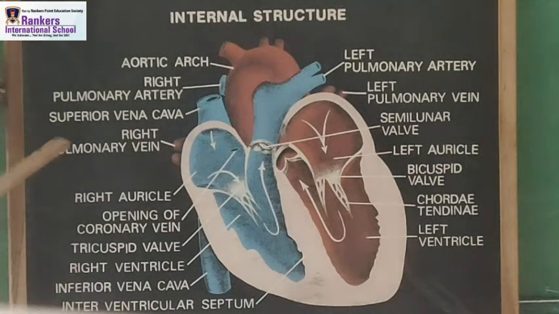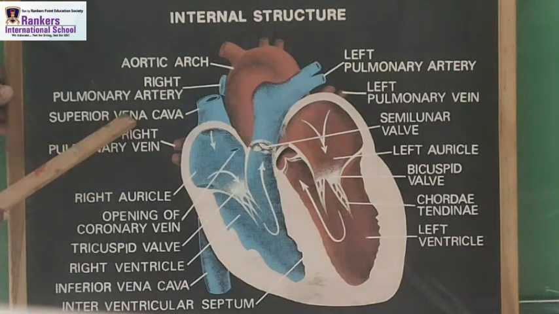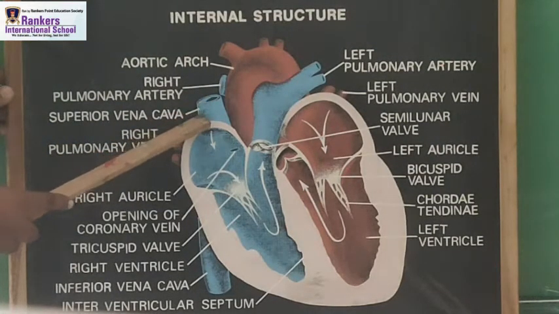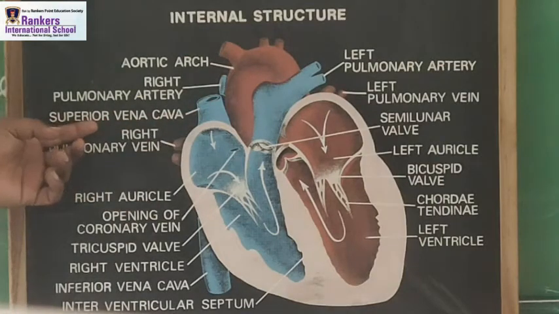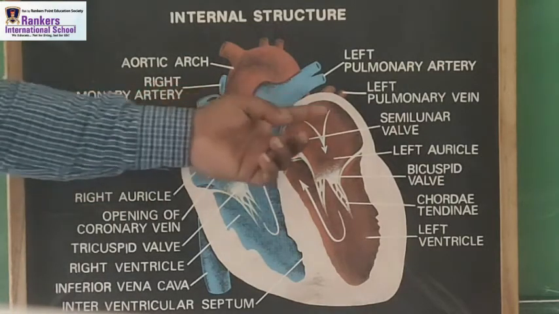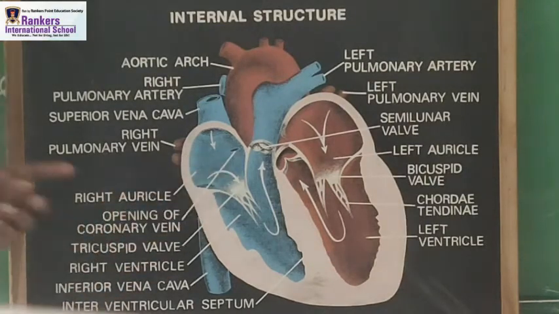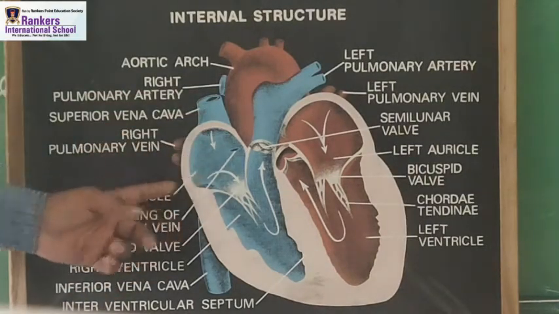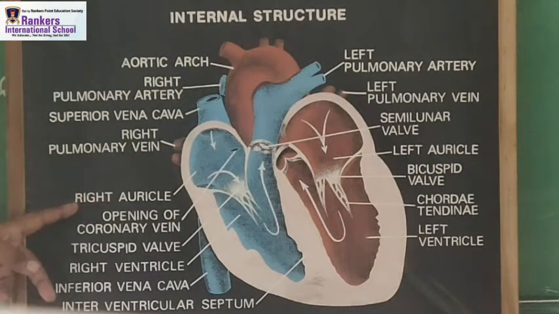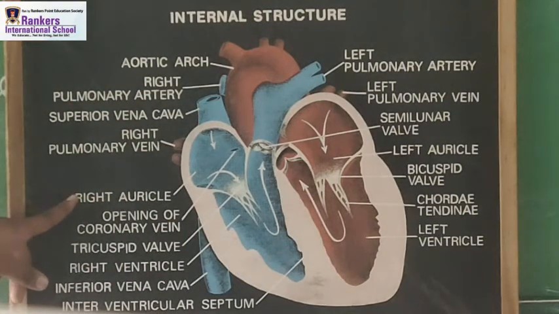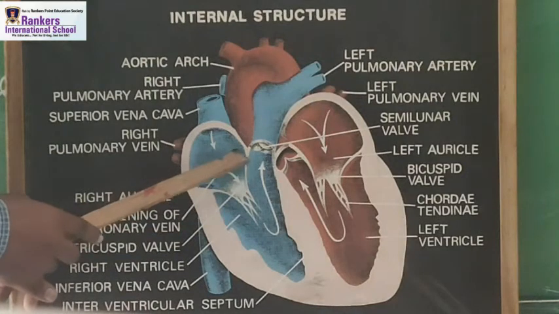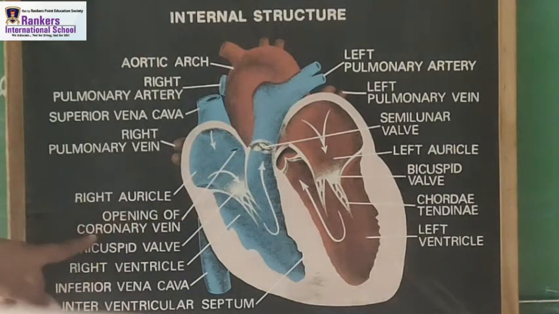After that, we have the superior vena cava. This blue part, as you can see, is the superior vena cava. On the other side, that is the left pulmonary vein. So students, from here the blood comes, right? That is the right auricle. What is it? It is the right auricle. This point, you can see this point, right? This is the opening of the coronary vein.